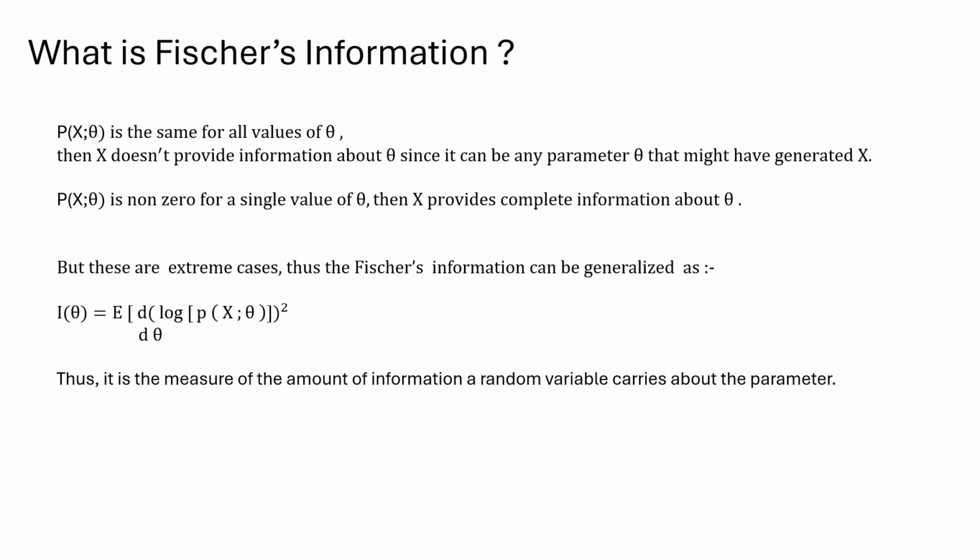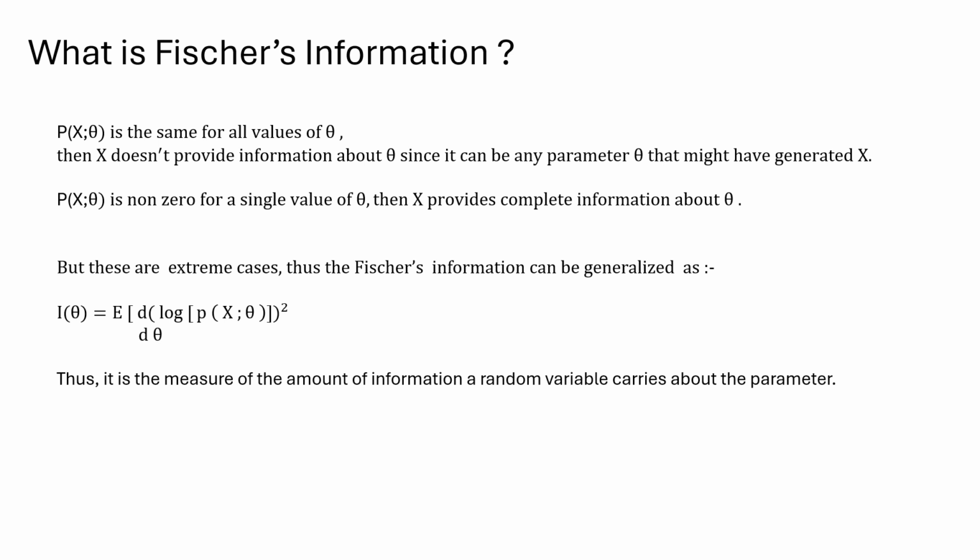Now we have the second case: the probability of x given theta is non-zero only for a single value of theta. Then x provides complete information about theta. These are two extreme cases, but they are exaggerations of possibilities as far as real-life scenarios are concerned. Being extreme cases, Fisher's information can be generalized as I of theta.